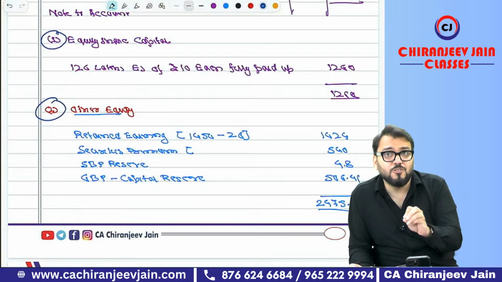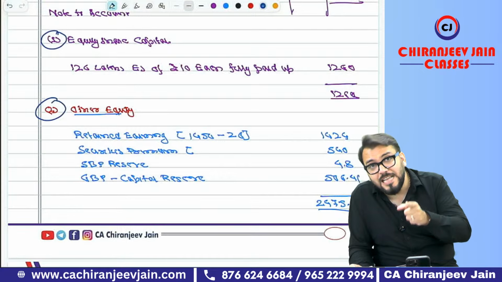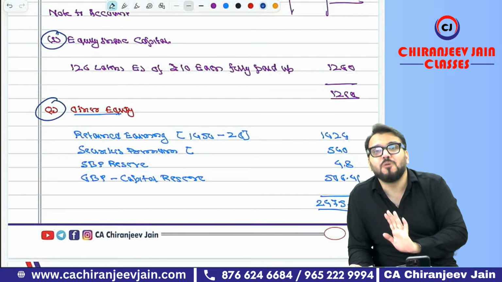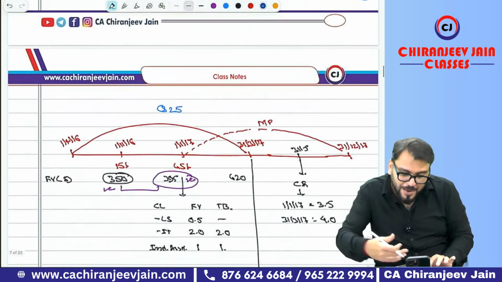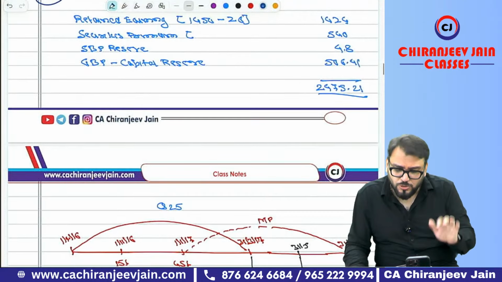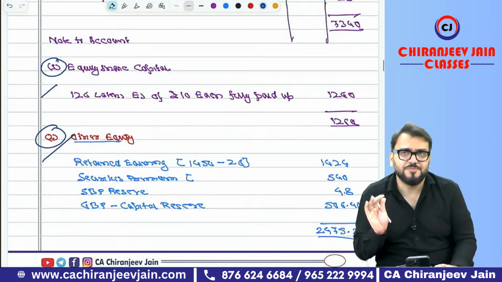Just try to understand, if you are not preparing notes to account, at maximum they may deduct 1 mark or 2 marks. But in that time, if you can do a 10 marks question, that is more important. So if you have time, balance notes to account, otherwise I will say leave it. Most of the time they will never deduct marks. If you have time, only do this much.